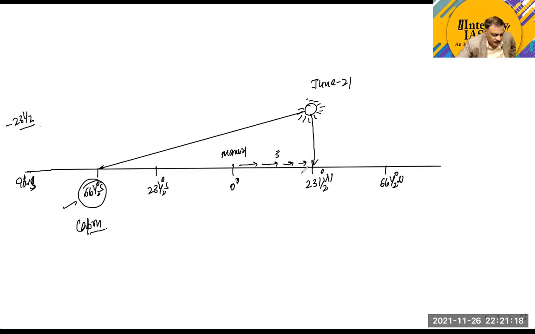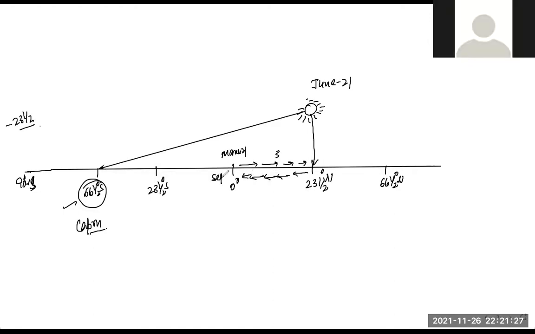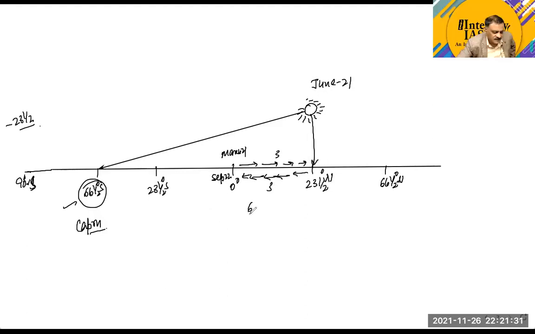And this is 3 months from March 21st, and it will come back. Still, there is a negative angle on the pole, and it will come back on September 22nd. 3 months, so 3 plus 3, how many months? 6 months. So for this southern pole, the 6 months would be a duration when you will be experiencing night, and you will be experiencing a summer season in the northern hemisphere.